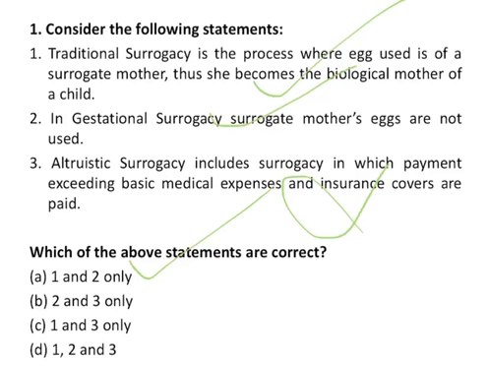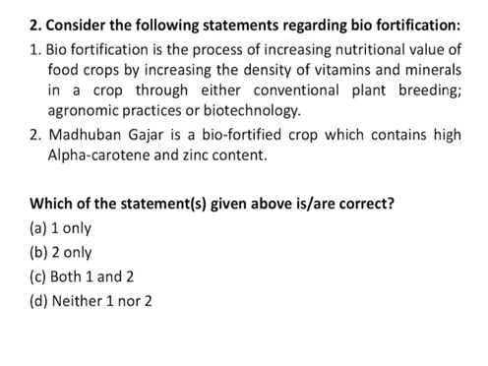Now what is commercial surrogacy? Commercial surrogacy includes surrogacies in which payment exceeding the basic medical expenses and insurance covers is paid, and altruistic surrogacy is something in which there is no concept of monetary compensation other than basic medical expenses and insurance coverage. That's all. We'll move to the next question, question number 2.